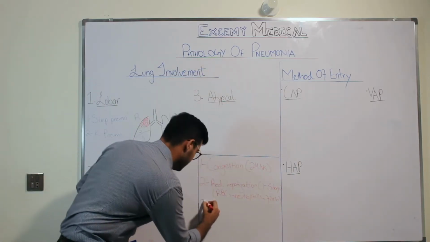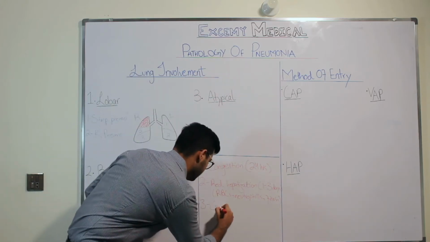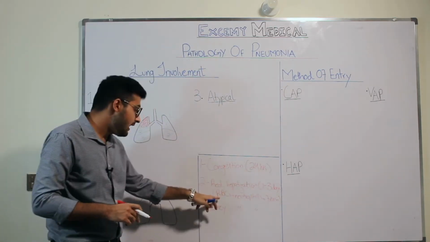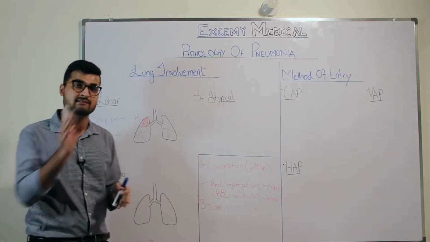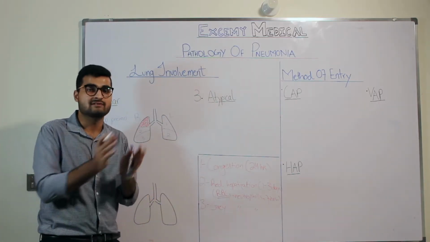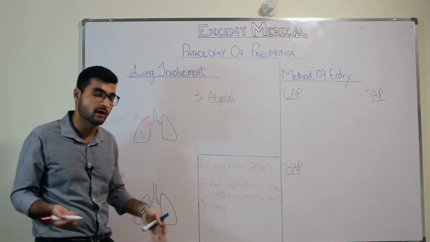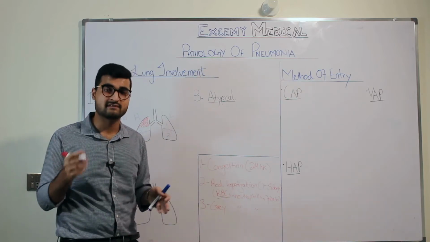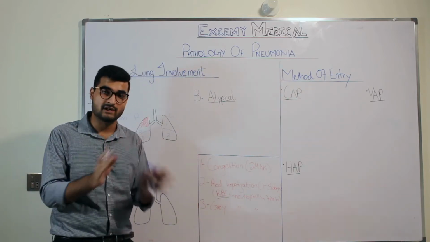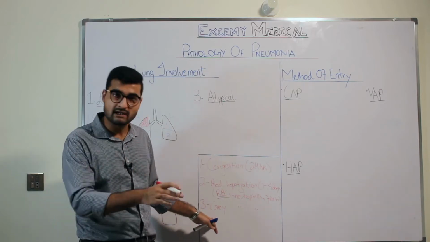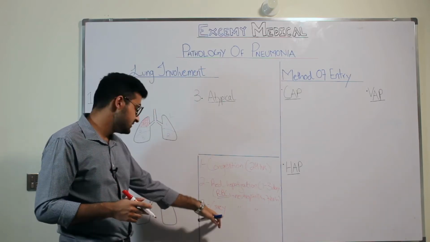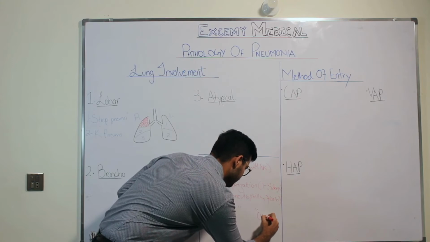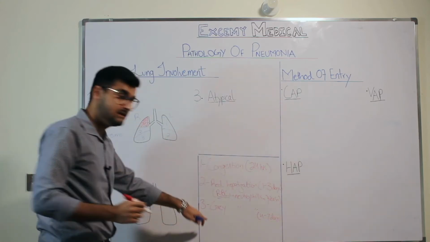Now, thirdly, we have gray hepatization, right? What happens in gray hepatization is that after 3 days, these RBCs are going to lyse inside that lobe. When they break down, obviously the red color was due to RBCs, so since RBCs are gone, it's not going to be red in color, it's now going to turn gray. And you will have neutrophils there along with fibrinoexudative material present. So now you have lysed RBCs, but still neutrophils and fibrin present inside the lobe, which is why we call it gray hepatization, and it happens over the course of 4 to 7 days.